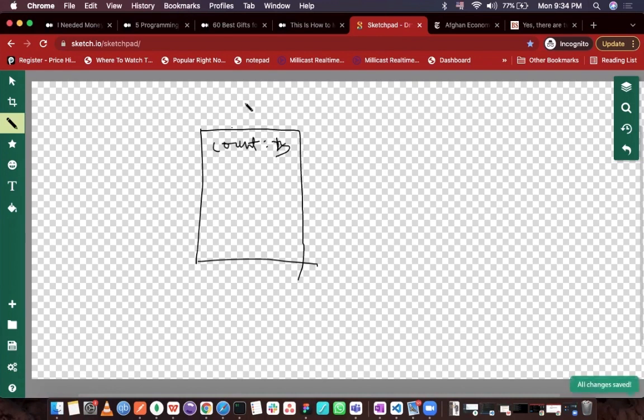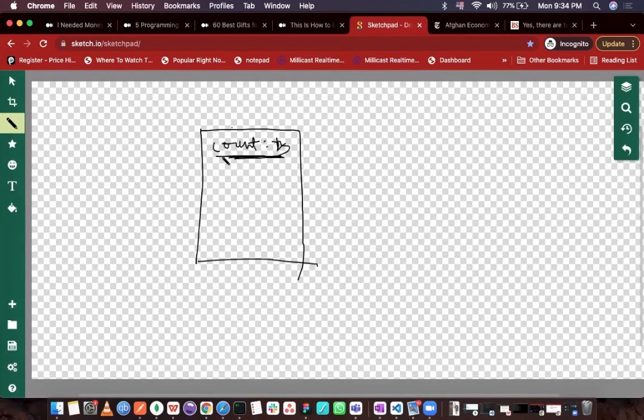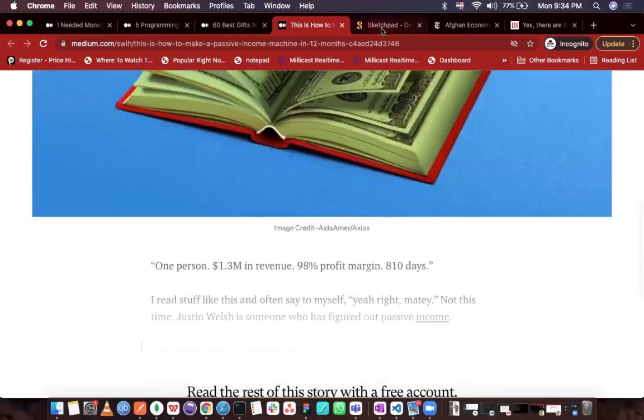As soon as my read count reaches 4, that is more than 3, it blocks my access. So to access this article, I only need to reset this counter. And how can I do this? By deleting this file where it is keeping track of my read count. If I delete this file, my counter is reset to 0, and then I can access this article again. So let's see how we can do this.